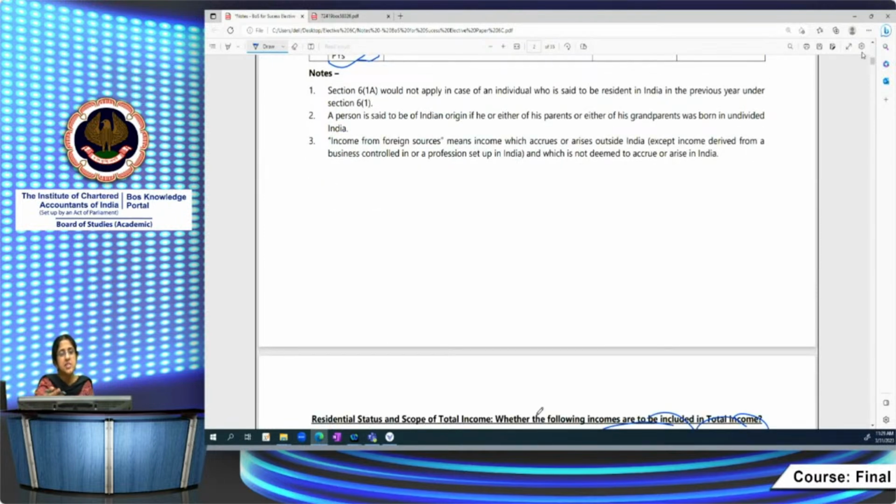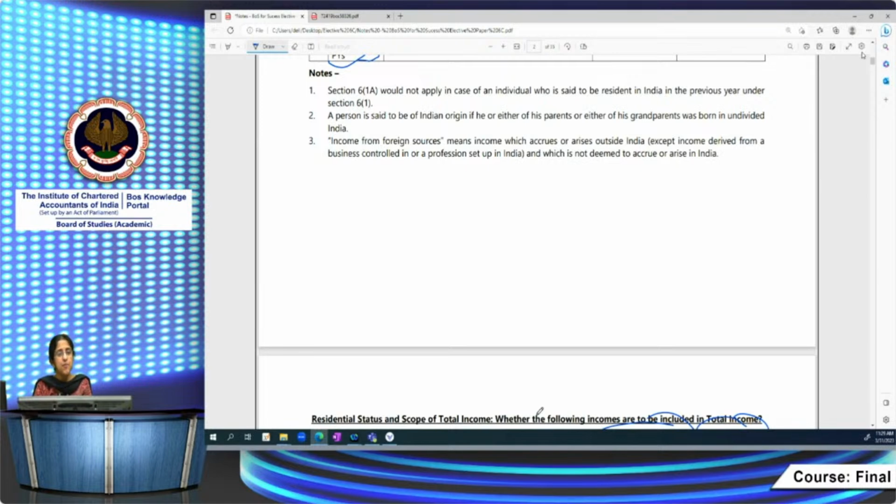So here the notes only say section 6(1)(a) would not apply. Suppose a person is resident as per section 6(1), then there's no need to apply the deemed resident provision under 6(1)(a). Only if the person is a non-resident as per 6(1), then you will have to apply the 6(1)(a) deemed resident provision.